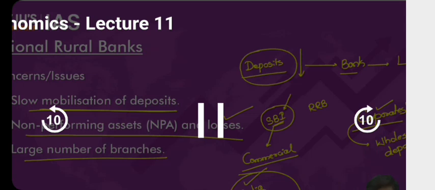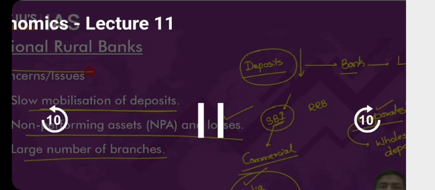On one side, you're not able to collect the deposits. Your NPAs are very high, losses are happening. In addition to this, what if within the 2 districts itself, you open up a large number of branches? The expenses incurred by the RRBs will skyrocket. The expenditures will also be very, very high. Right? So these are some of the problems, some of the concerns or issues related to RRBs. Done? Right? So that is the precise reason 2 reforms are being implemented by the government.